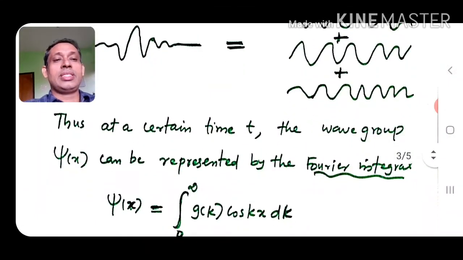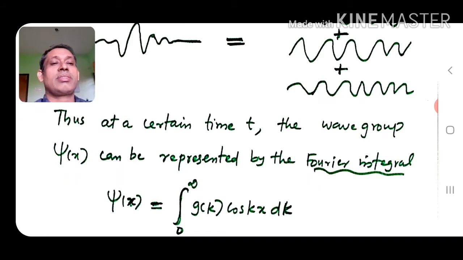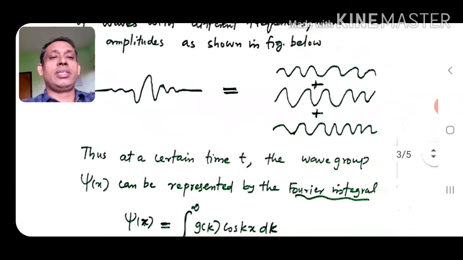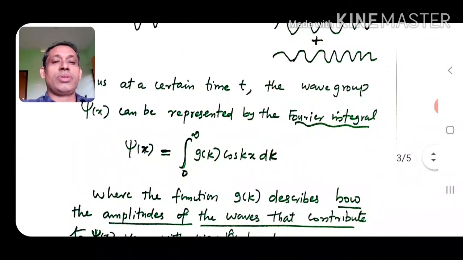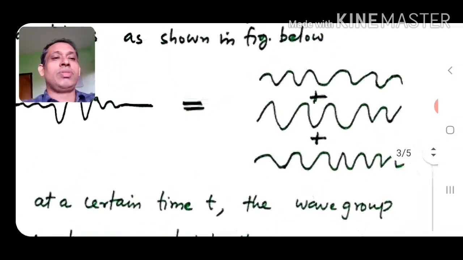So at a certain time t, psi of x can be represented by a Fourier integral like this: psi of x equals the integral from 0 to infinity of g of k cos kx dk. k we know is the wave number, related to the wavelength. The k varies from 0 to infinity, so the wavelengths inside the wave group vary from 0 to infinity. So cos kx represents each of these waves.